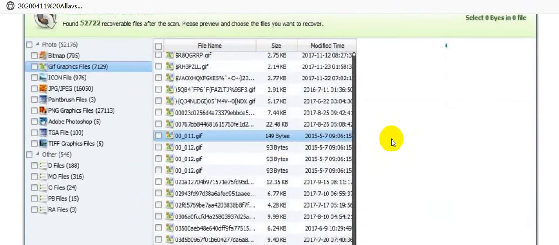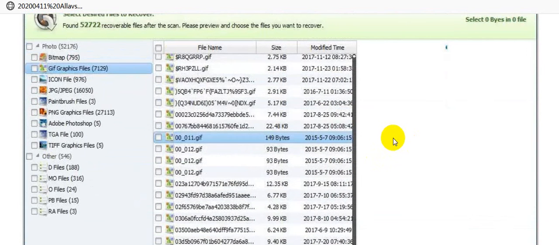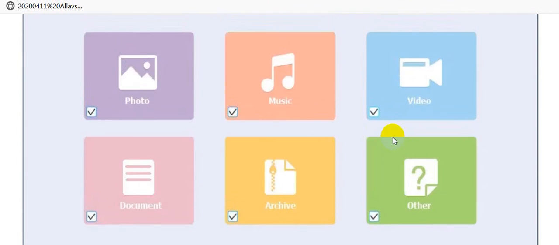Step 3. After the scan progress, switch to the Recover File panel to select the lost or deleted files you want to restore, and finally click the Recover button to start and finish recovering files.